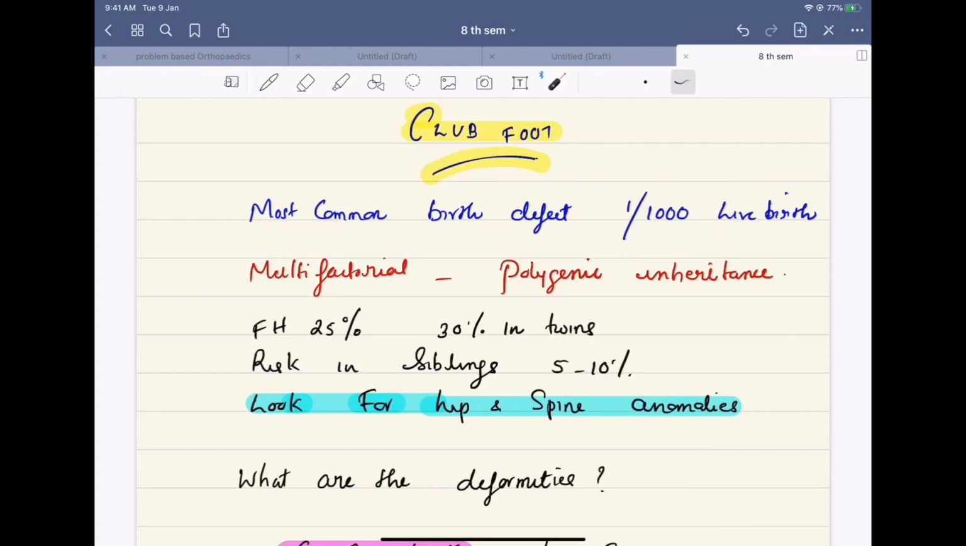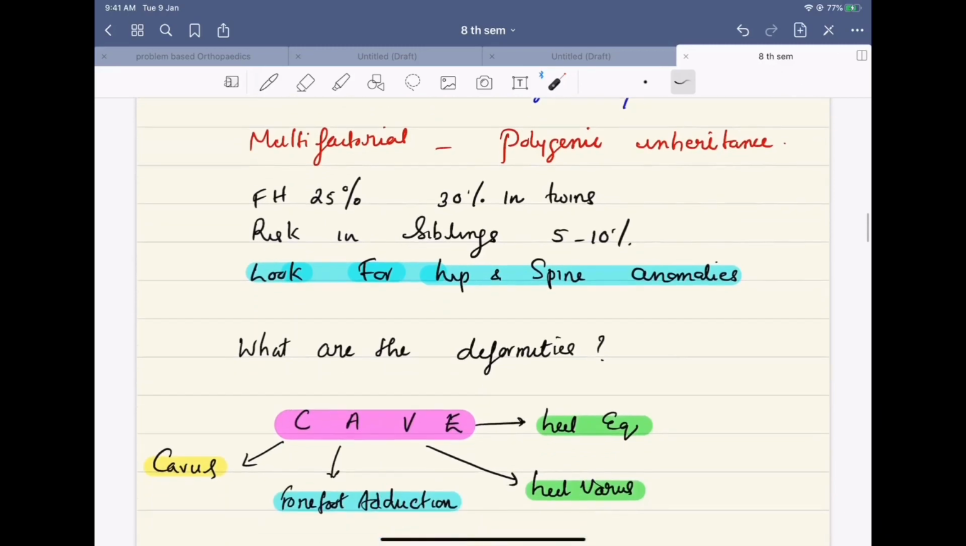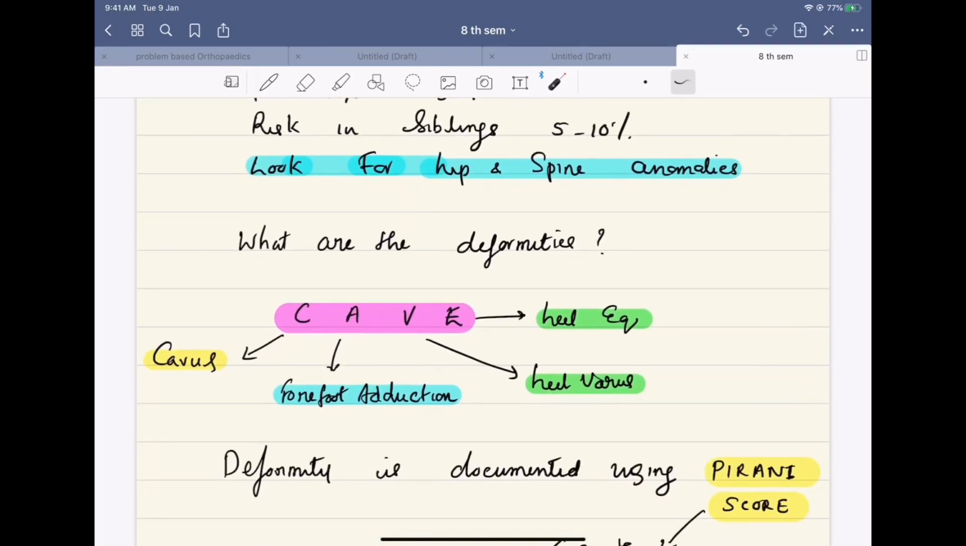The clubfoot. I have got another presentation on clubfoot using a PowerPoint. The same content is presented here. It is the most common birth defect. It is seen in 1 in 1000 live births. So it is having a multifactorial polygenic inheritance. Family history is seen in 25% and 30% in twins. Risk in siblings is 5 to 10%. Always look for hip and spine anomalies in case of patients with clubfoot.